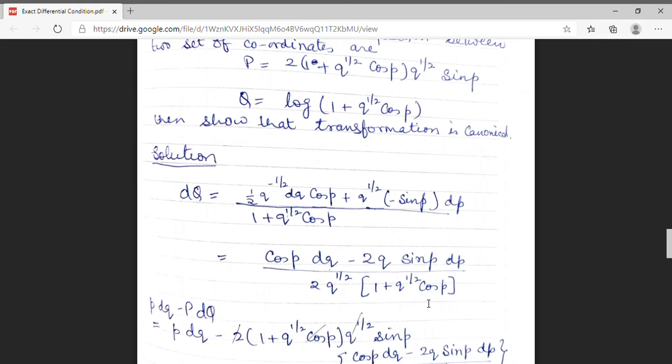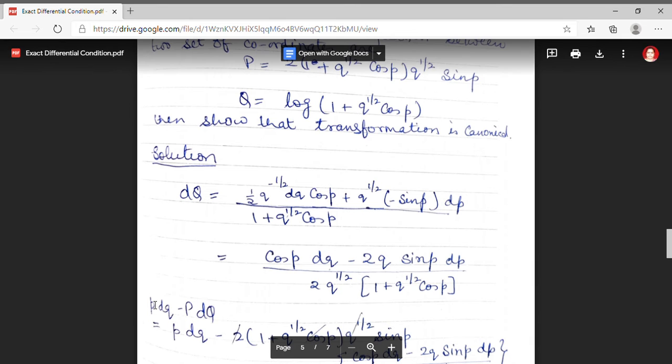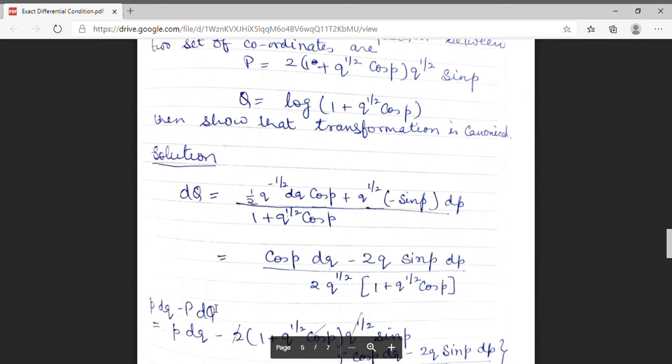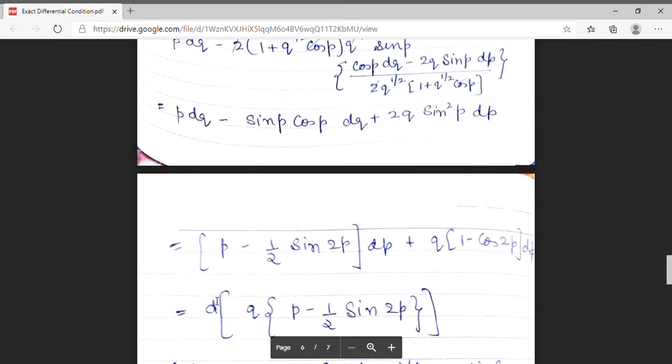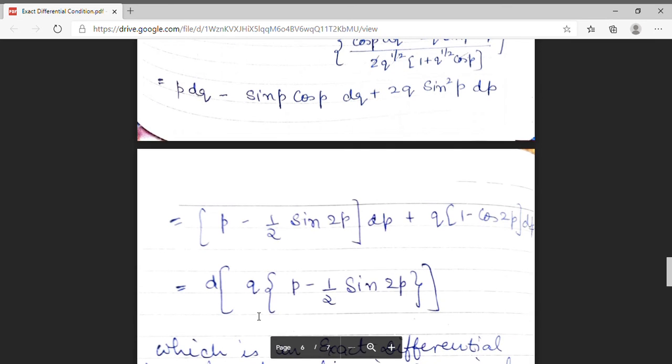Putting the value in the exact differential condition, which is small p dq minus capital P dQ, and solving, I get the differential of small q bracket small p minus half sin 2p.